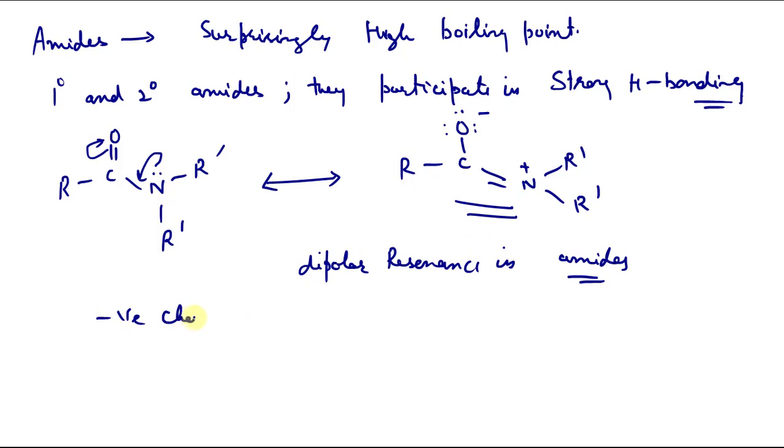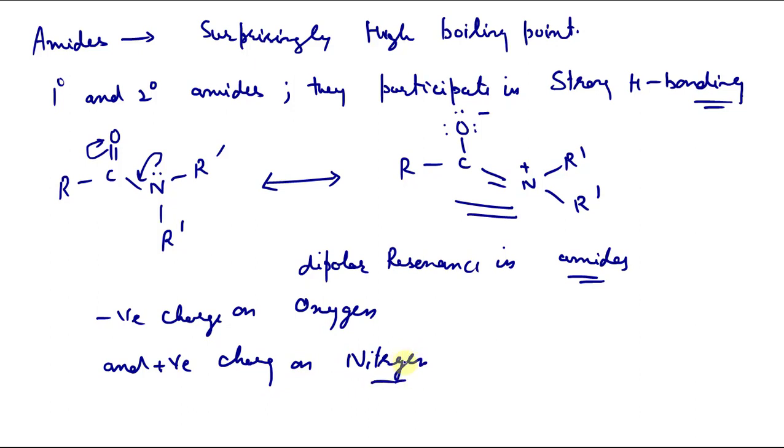There is a negative charge on oxygen and a partial positive charge on nitrogen. Because of this dipolar resonance, we have a charge separation, negative on oxygen and positive on nitrogen, and this positively charged nitrogen polarizes the NH bond.